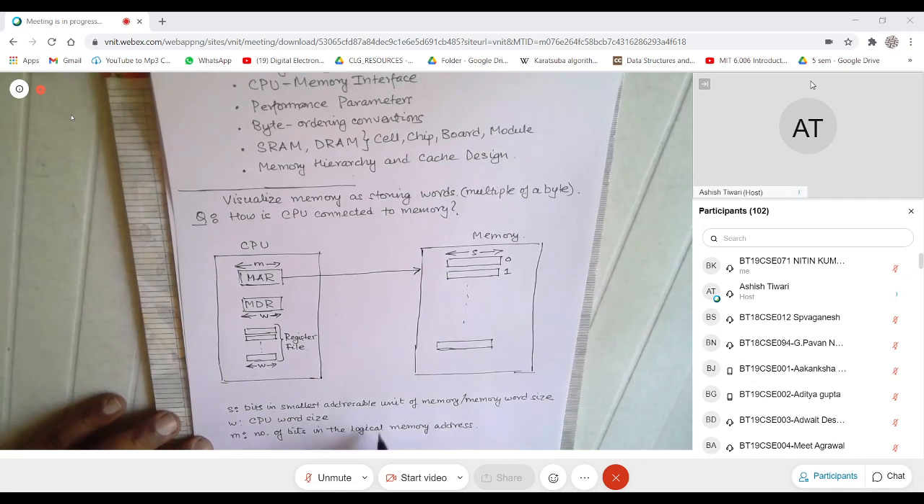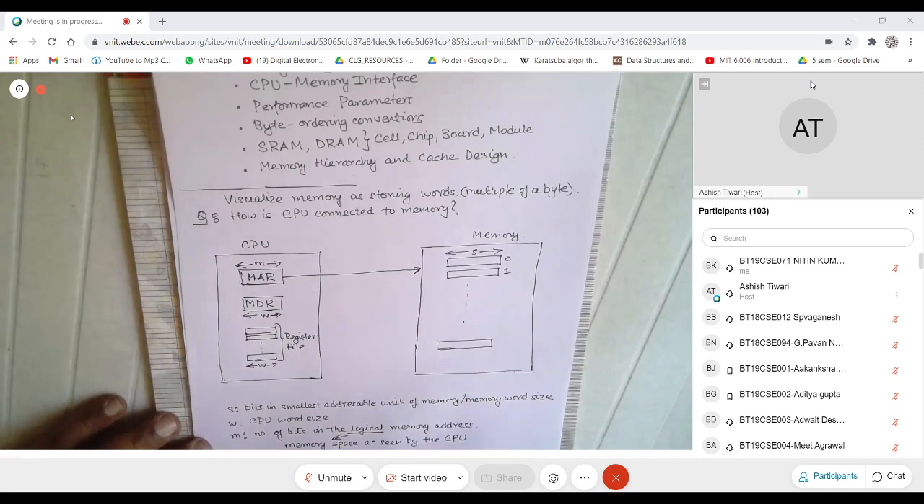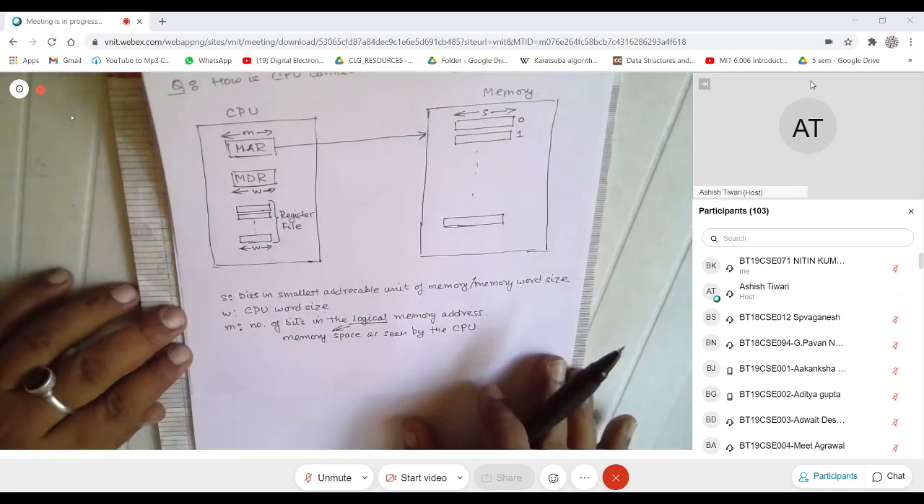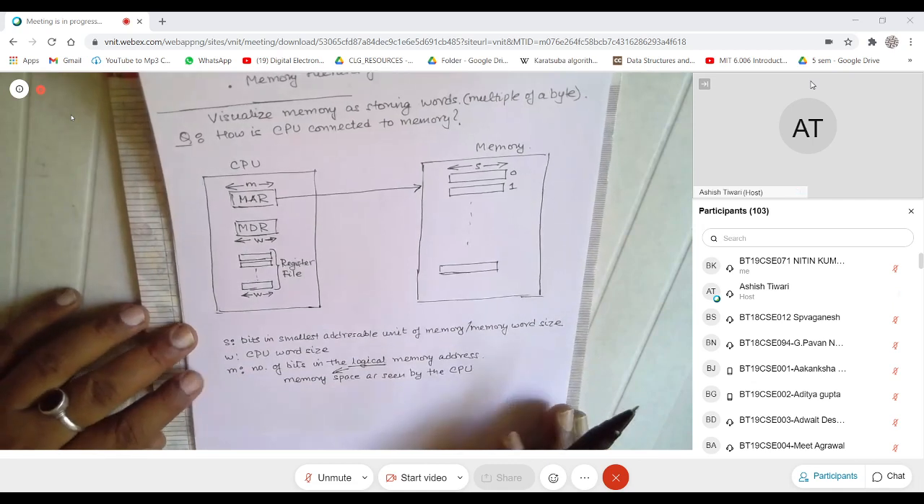Why have I introduced this term logical? Well, there is a reason for it. Logical is the memory space as seen by the CPU, which means that when I actually go to memory, I can have a different space. There is something called mapping of spaces, but we really don't worry about it. The CPU sees some memory, and that is what is called the logical address space.